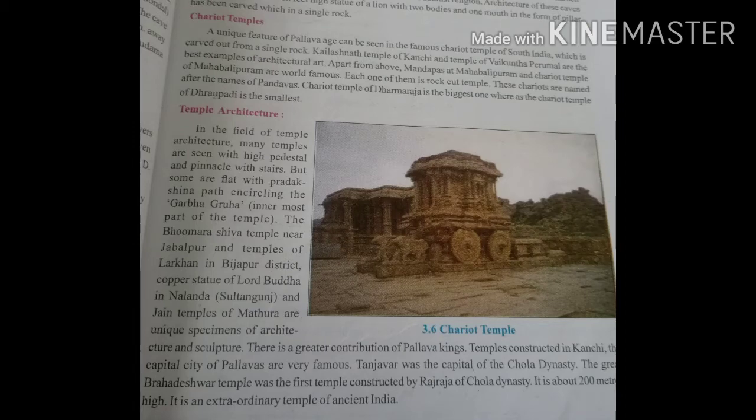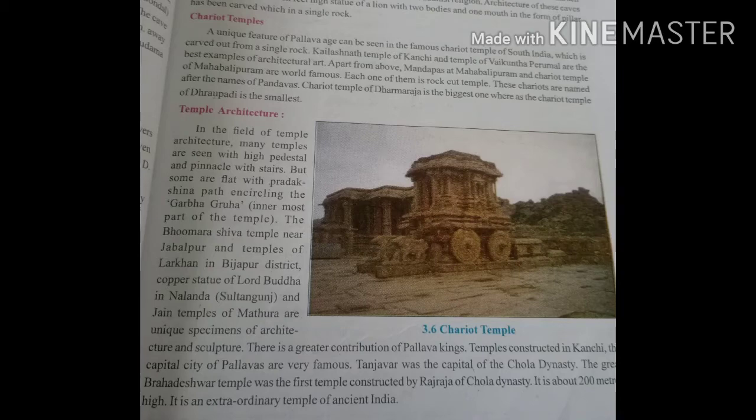Temples of Lad Khan in Bijapur district, copper statue of Lord Buddha in Nalanda, and Jain temples of Mathura are unique specimens of architecture and sculpture. There is a greater contribution of the Pallava kings. Temples constructed in Kanchi, the capital city of the Pallavas, are very famous.